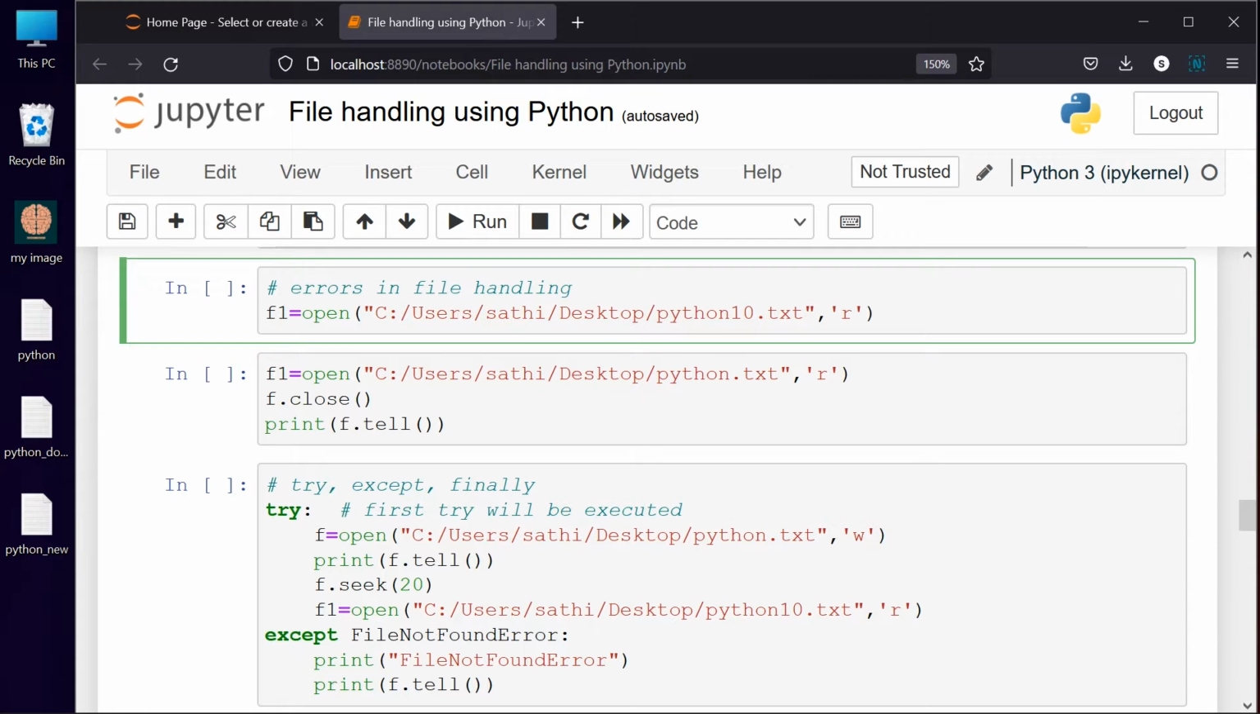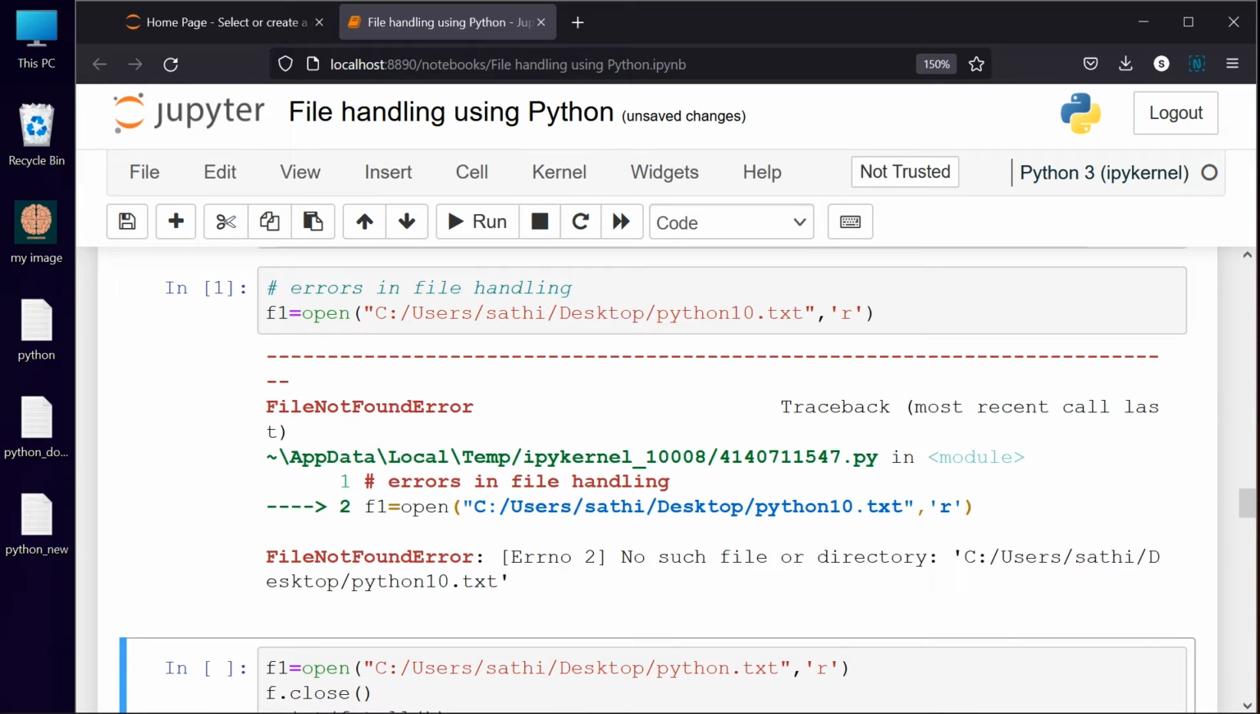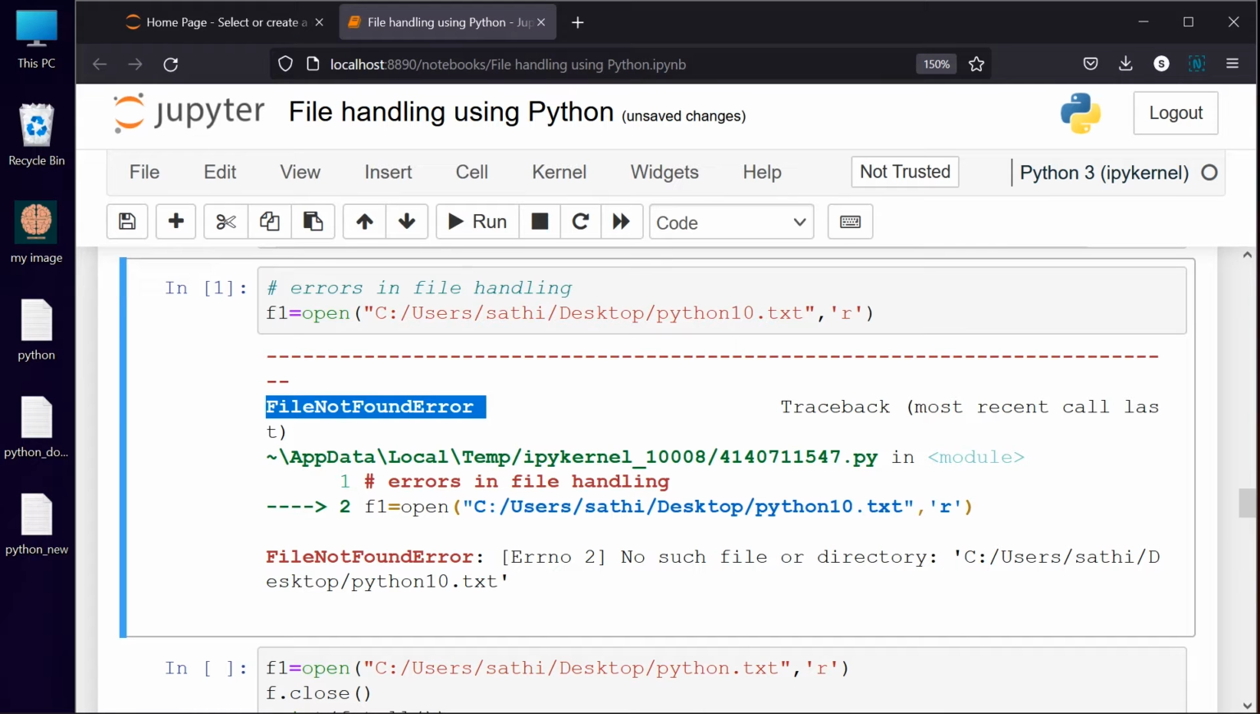If it is in write mode, it is not going to create any error. But if it is in read mode, it is going to create an error. So what is the error? The possible error is the file not found error. So one possibility: file not found.